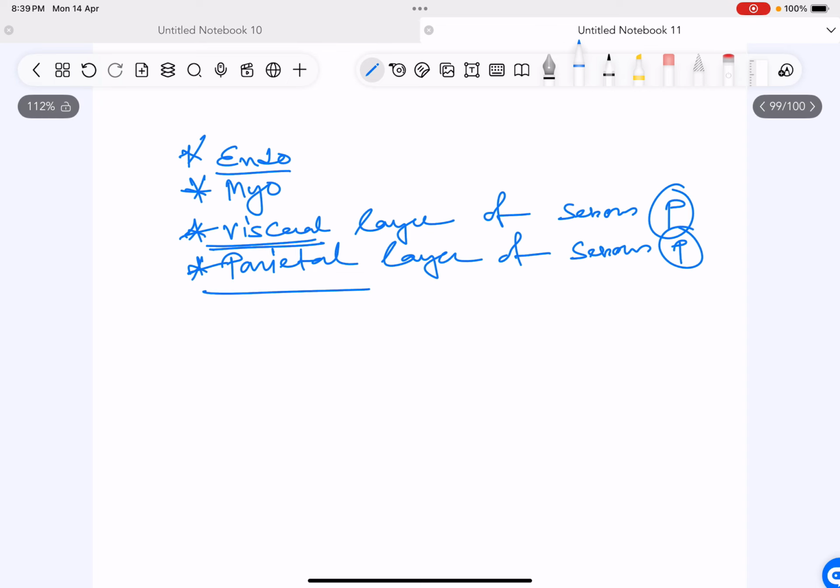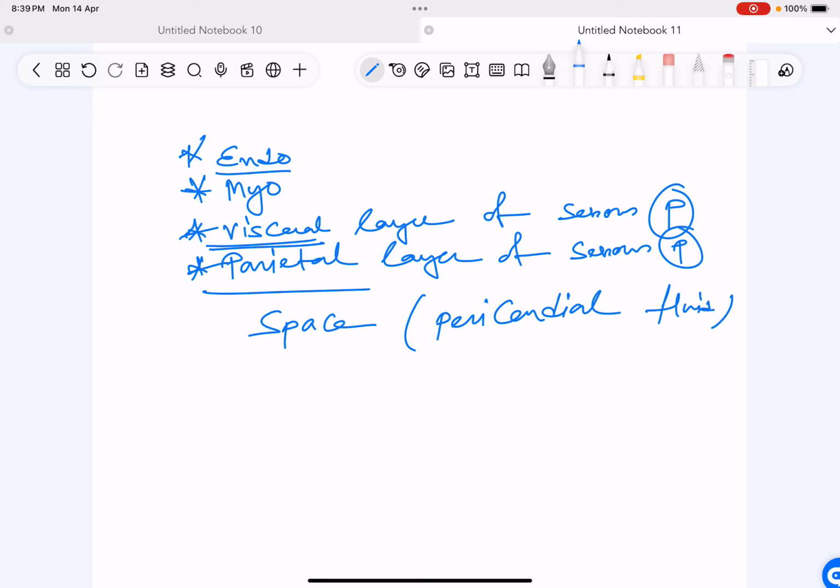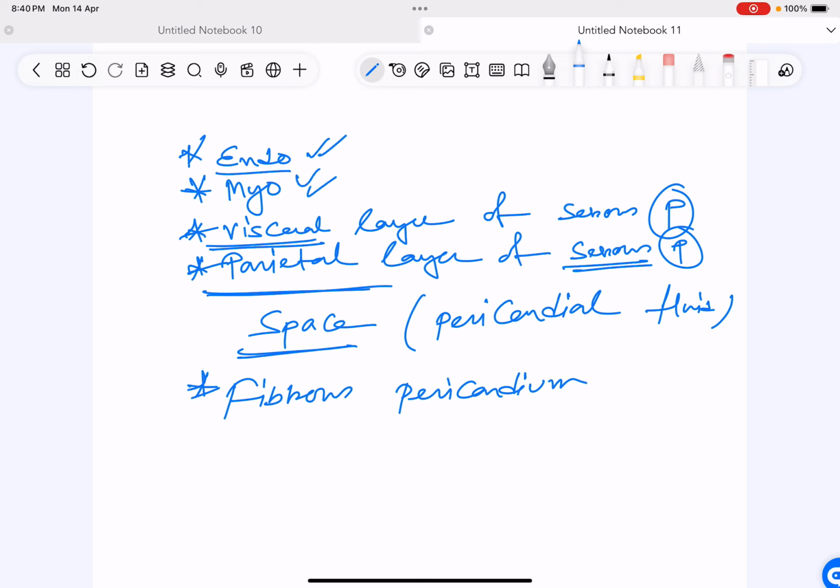Then outside the parietal layer of serous pericardium, we have a space within which we have the pericardial fluid. Because outside this space we have fibrous pericardium. In total you can see there are 5 layers: endo, myo, visceral layer of serous pericardium, parietal layer of serous pericardium, and fibrous pericardium.